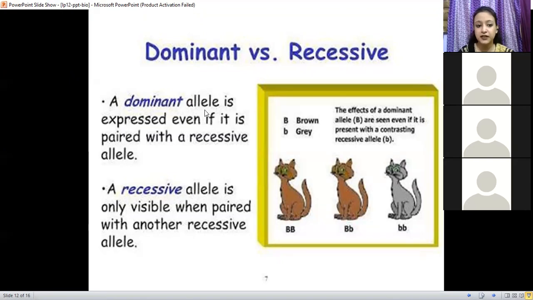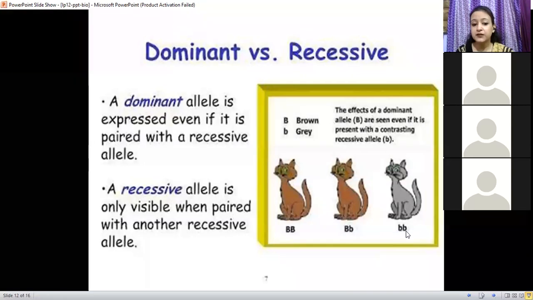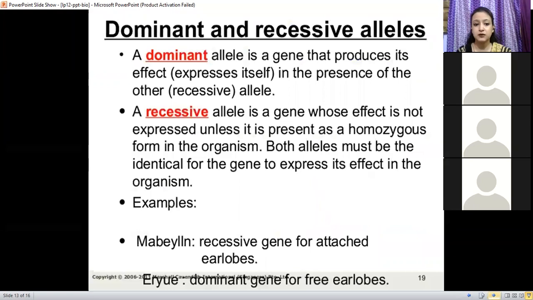So a very simple definition of dominant and recessive allele is that a dominant allele will express itself even if it is paired with some other allele, whereas a recessive allele will not express itself if it is paired with some other allele. It will only express its characteristics when it is paired with the same type of allele. So that is the basic difference between them.